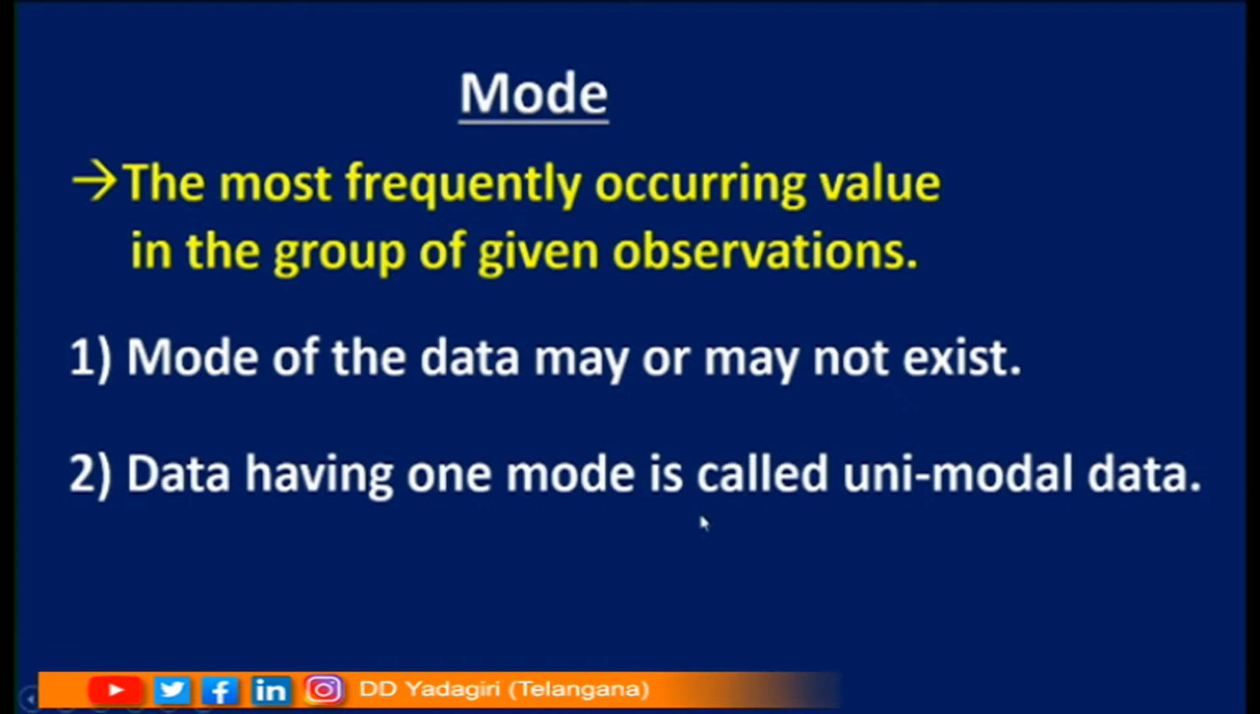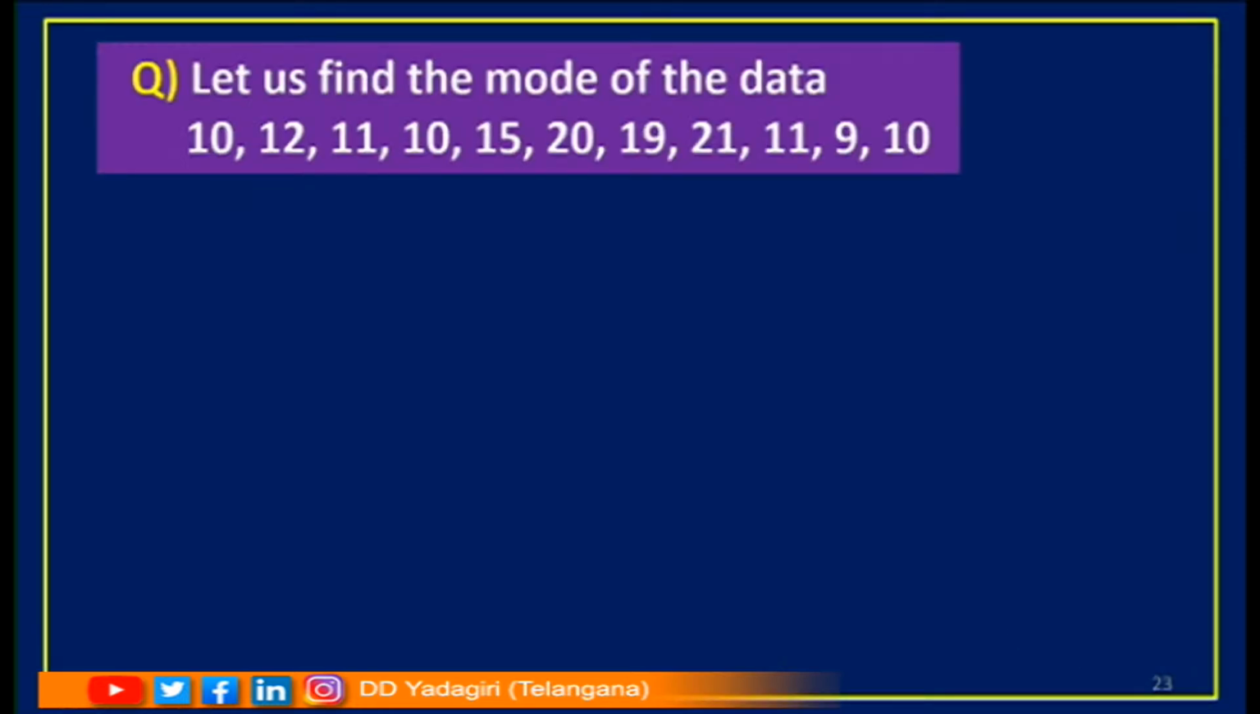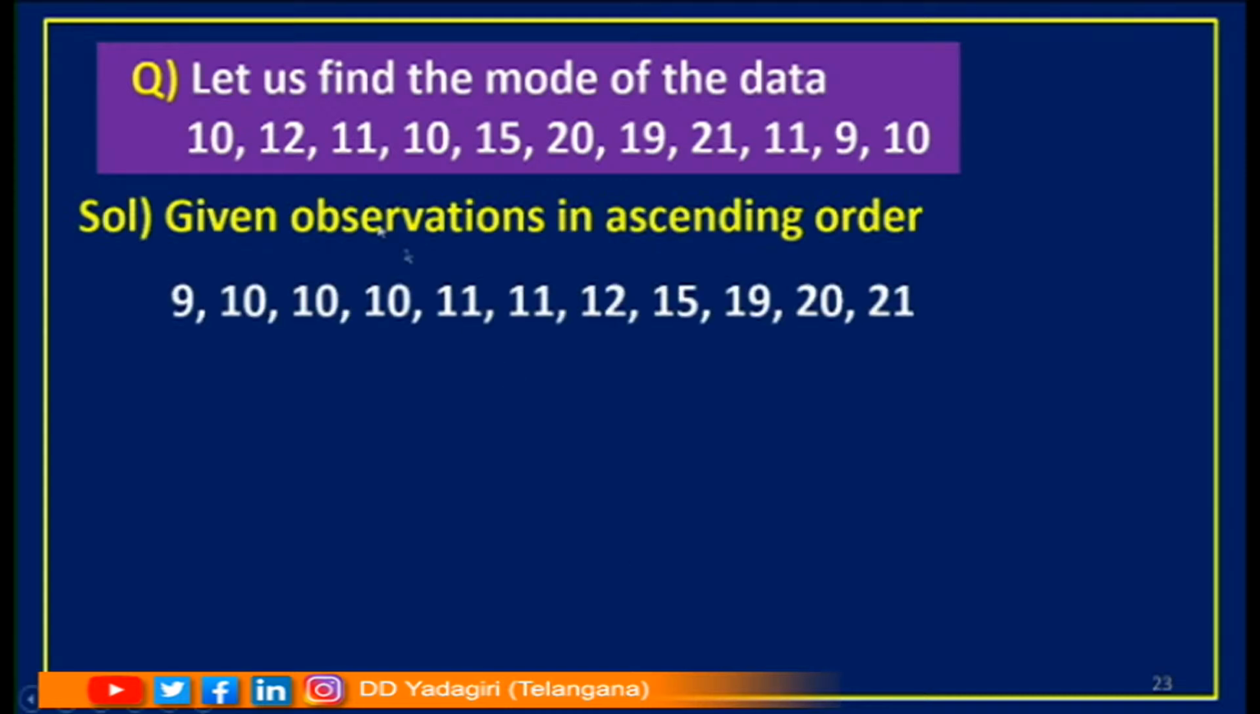Data having one mode is called unimodal data. Data having two modes is called bimodal data. Now let us find the mode of the data. Children, what I am doing here is finding the mode for this data. First, to find the mode, I am arranging them in ascending order: 9, 10, 10, 10, 11, 11, 12, 15, 19, 20, 21.